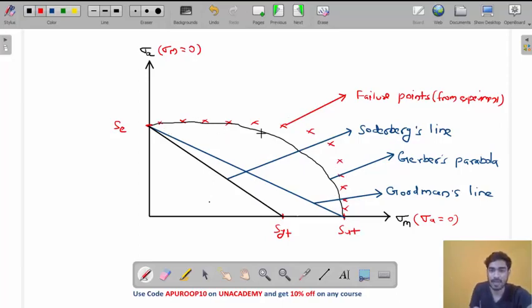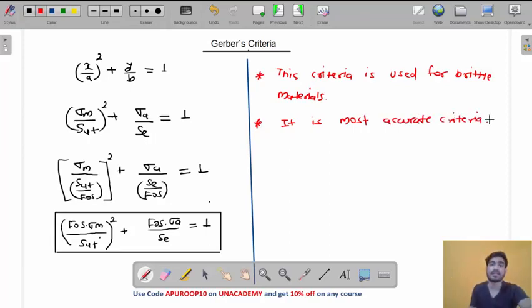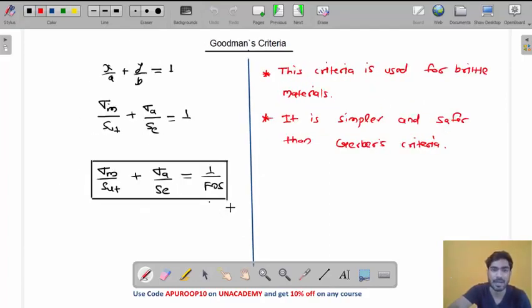So this curve, Gerber's curve, is very close to the actual points, so it is the most accurate criteria. But the design will be a little difficult because of this parabolic equation. It will be a little difficult to solve, and it will be less conservative, meaning the chances of failure will be more because it is very close to the border. So these two criteria are safer than the Gerber criteria.